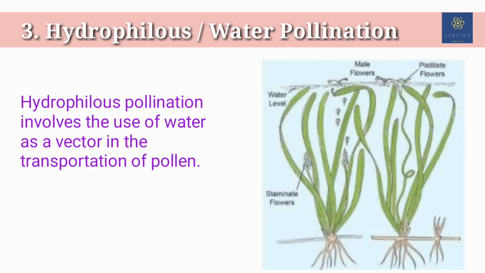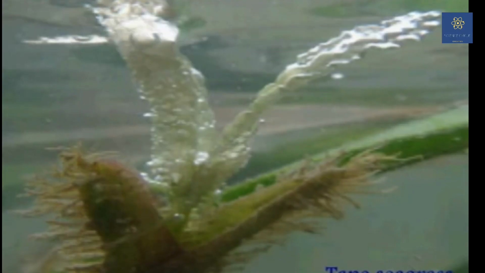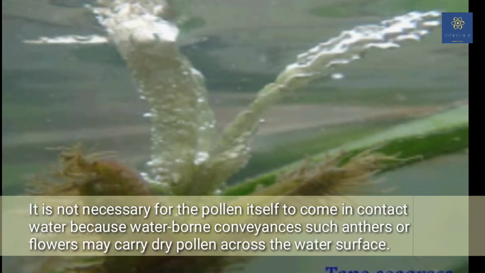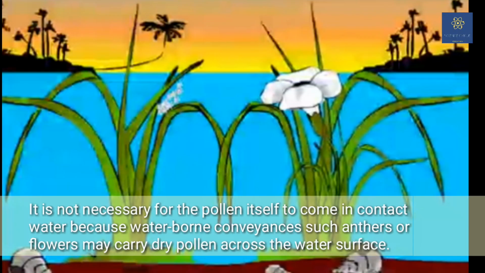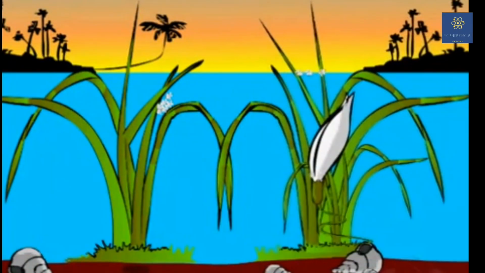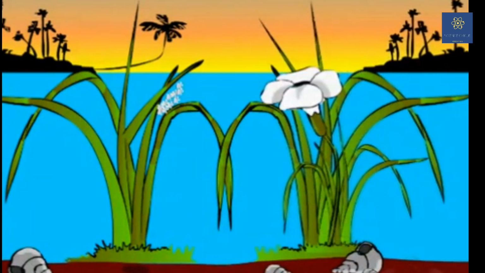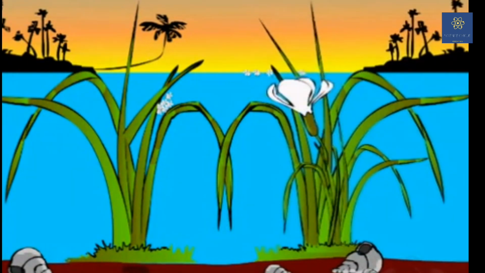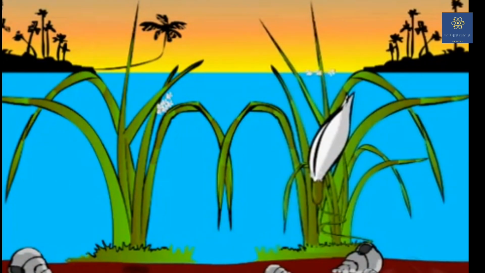Again, if the pollens are produced in large numbers and the plants grow in water, the only way is water pollination, that is Hydrophilous. Here the pollens have a specific gravity almost equal to the water, so that they remain floating below the surface of water.